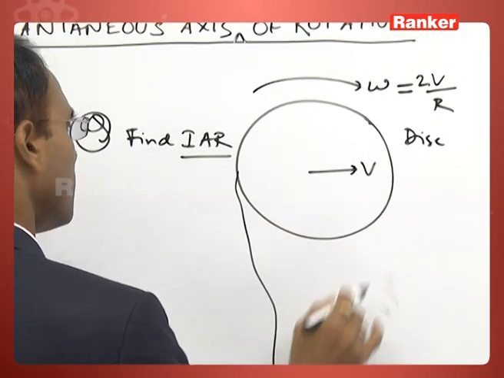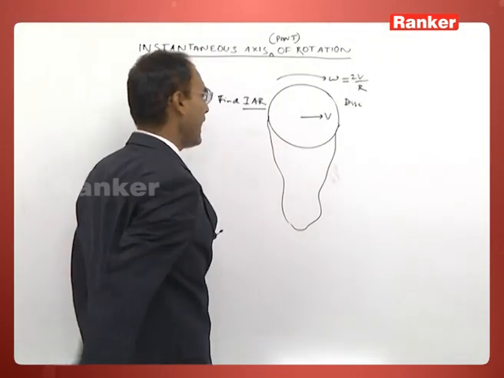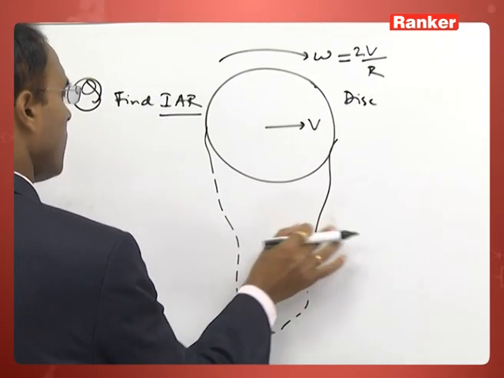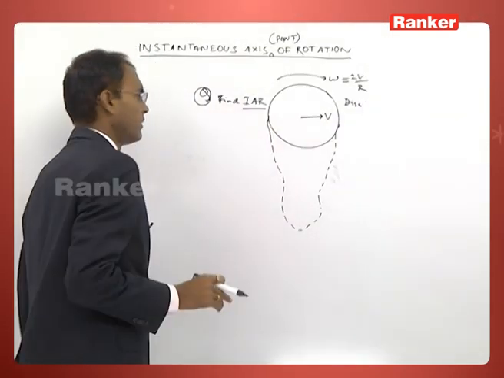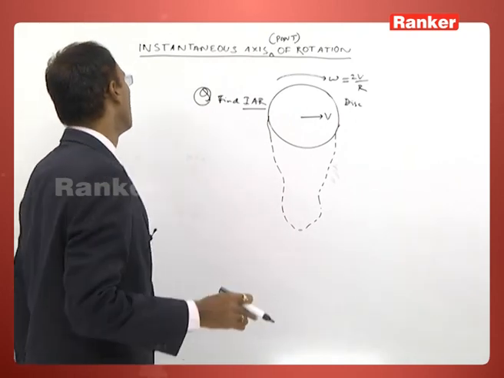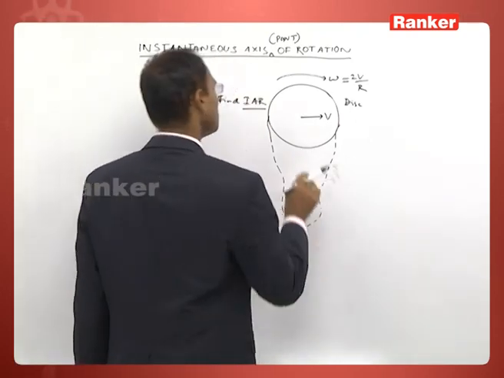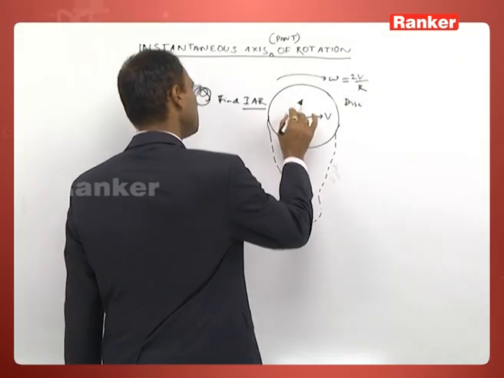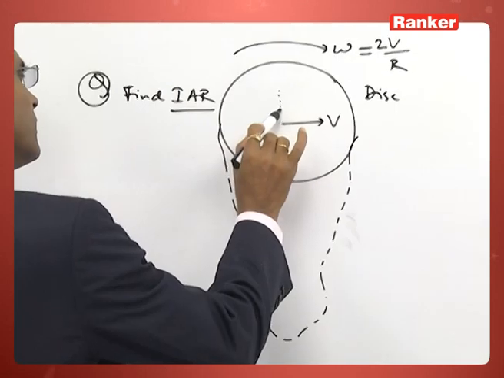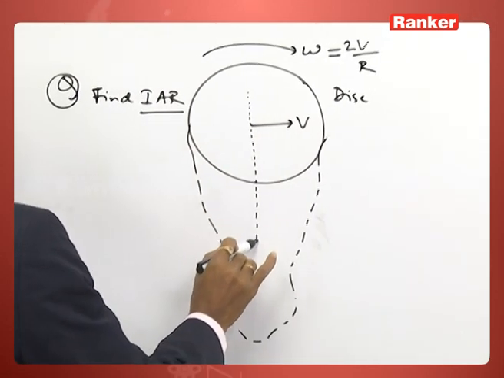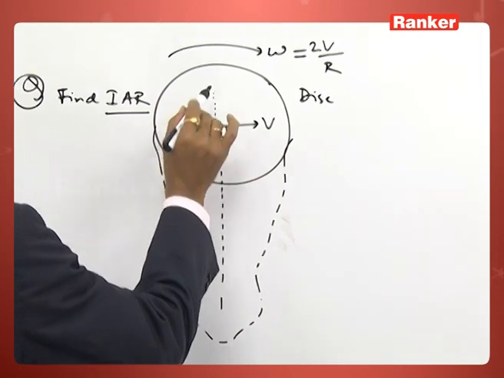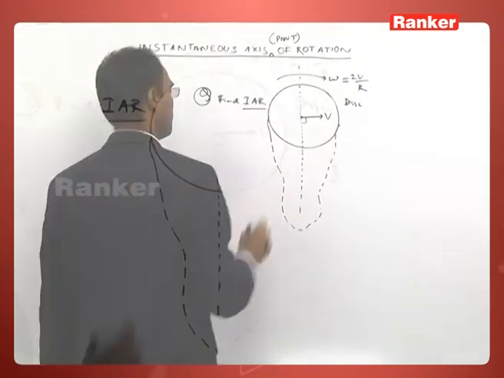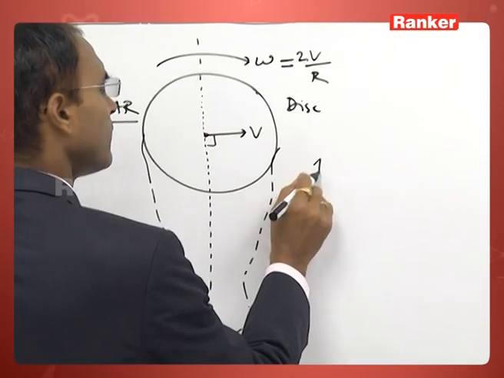Let us extend the body. We do not know whether the point of instant rotation is lying inside the body or outside the body. Let us first draw a perpendicular to the given velocity. The first step is what?